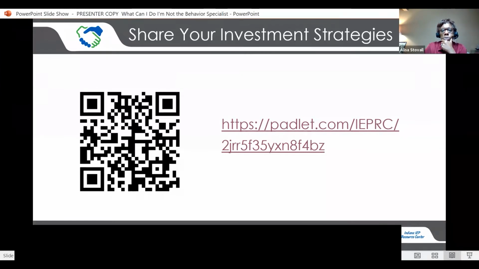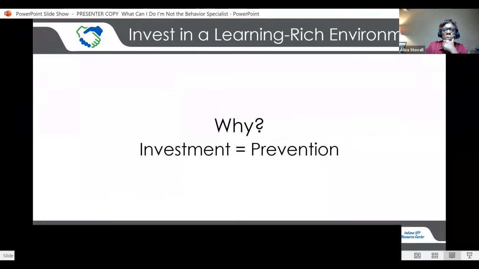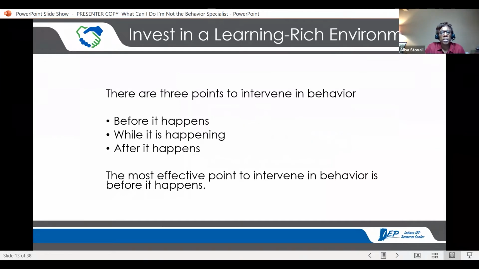So let's see here. So why do I talk about this? It's prevention. And when it comes to behavior, there are only 3 places to intervene: before it happens, while it's happening, or after it happens. And if you want to have the situation where there's the least stress, where there's the least anguish or upset, you're probably going to want to choose before it happens. Okay, less stress, less time, less energy. Let's go there.